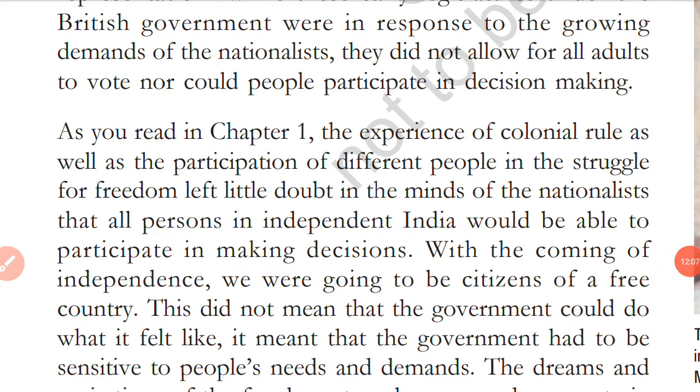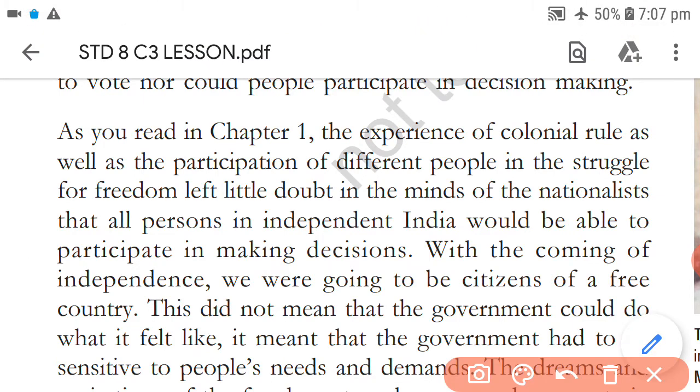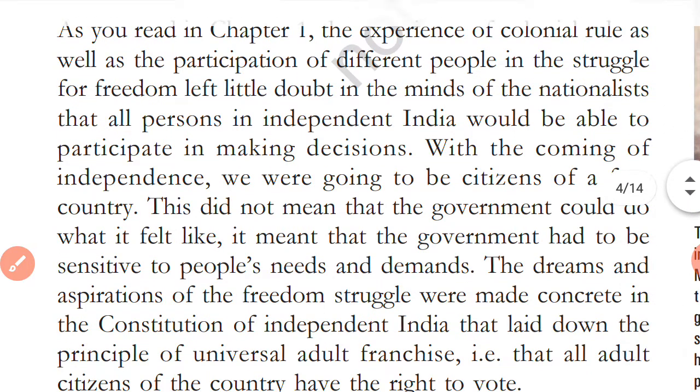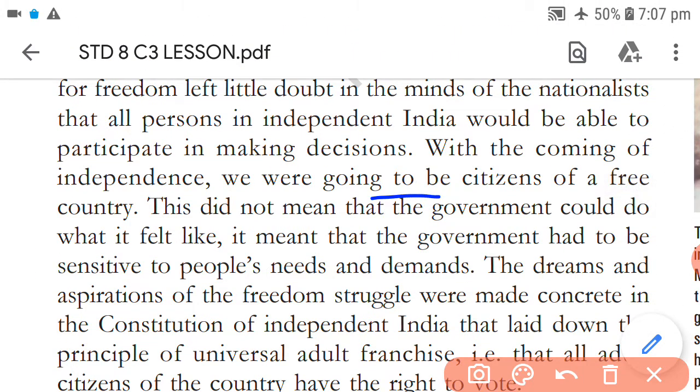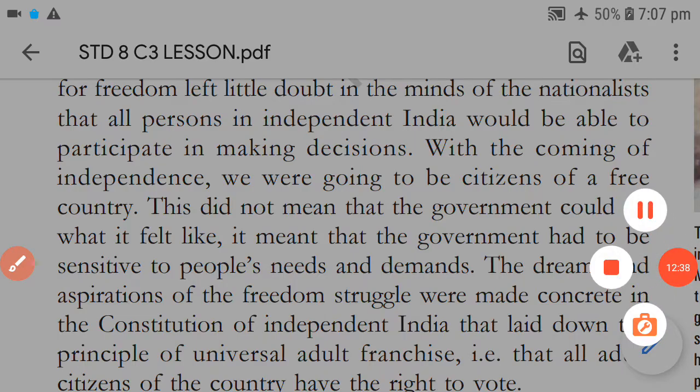So, as we have already seen, the experience of colonial rule as well as the participation of different people in the struggle for freedom left little doubt in the minds of the nationalists that all the persons in India would be allowed a say in decisions. But with the coming of independence, we were going to be citizens of a free country. So then we will have the right to include the entire population in the decision making process.